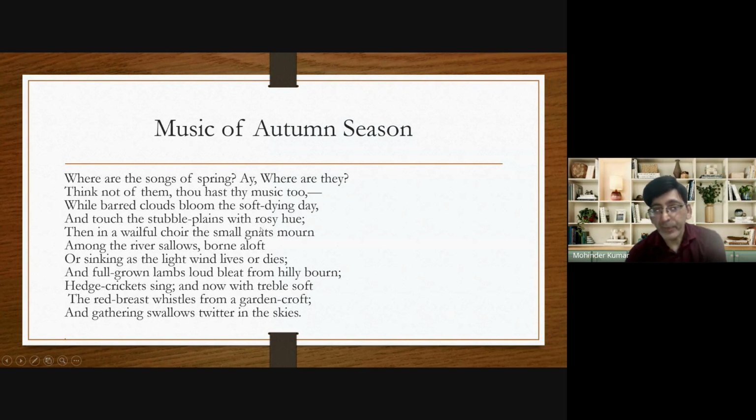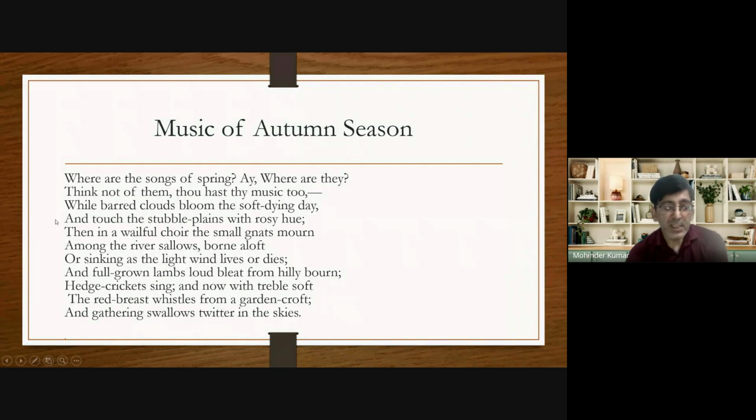Rosy means red color. So there is a red light everywhere on the fields. So that's a beautiful scene he presents there. And that scene we realize in our real life also, that when the sun sets, it has a red color, and that red color provides the red light everywhere.